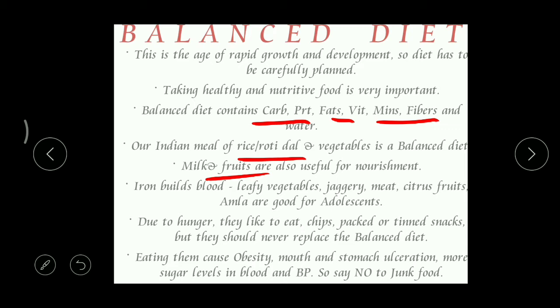And even iron, iron builds blood. Blood is very, very important for our body. When we have a sufficient, correct amount of blood, then automatically we will be healthy. And where can you find more iron? In leafy vegetables, jaggery, meat, citrus fruits, and even amla. In all these things, we can find a huge amount of iron.